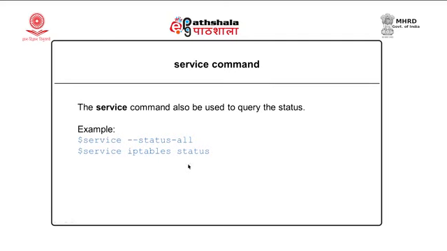The other way of knowing whether a service is running or not is service, then we provide the script name. Over here it is iptables and status. So, in this example, it will give the status of this single service. If I do not want the status of all services, I can select a particular service, say for example, iptables is a service and I want to check whether iptables is running or not. So, this is another way of querying the status of any service.